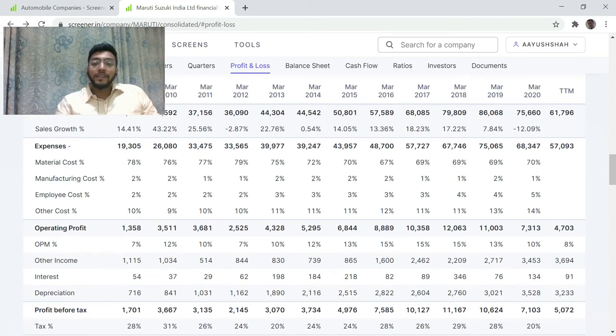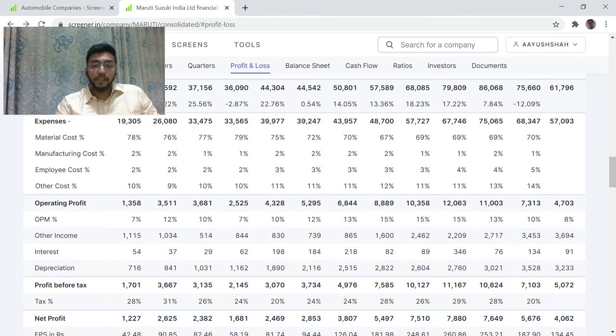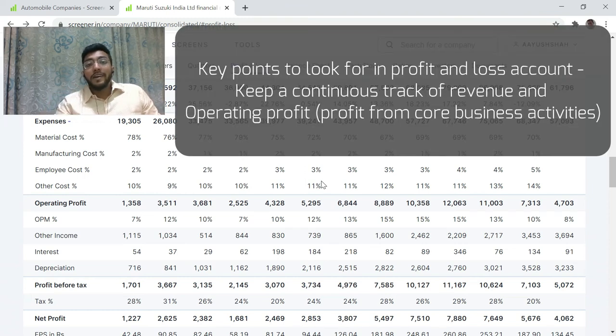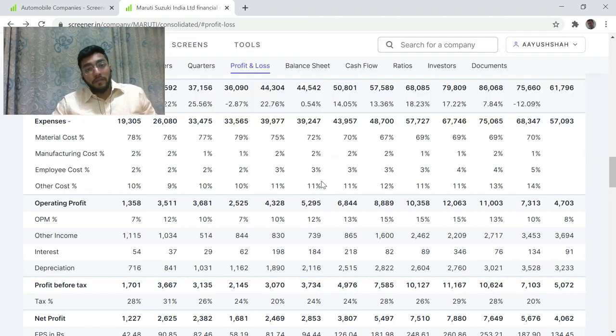Moving on, there is this operating profit, which is nothing but revenue or sales minus expenses. And as a retail investor, it is also important to keep a track of operating profit, because operating profit indicates the profit from core business activities of the company. So in case of Maruti, it is essentially saying that on selling a car of 100 rupees, the company has made 15 rupees over here, 13 rupees over here, 10 rupees over here.